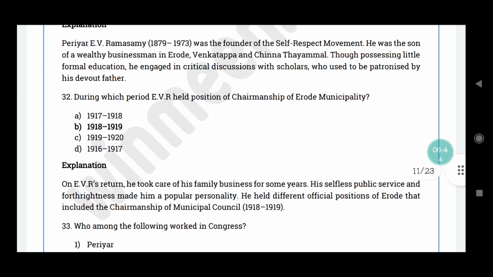Question number 32. During which period did EVR hold the position of chairmanship of Erode municipality? The correct answer is option B, 1918 to 1919. On his return, EVR took care of his family business in Erode for some years. His selfless public service and forthrightness made him a popular personality, and he held different official positions in Erode. This included the chairmanship of the municipal council, in the year 1918 to 1919.